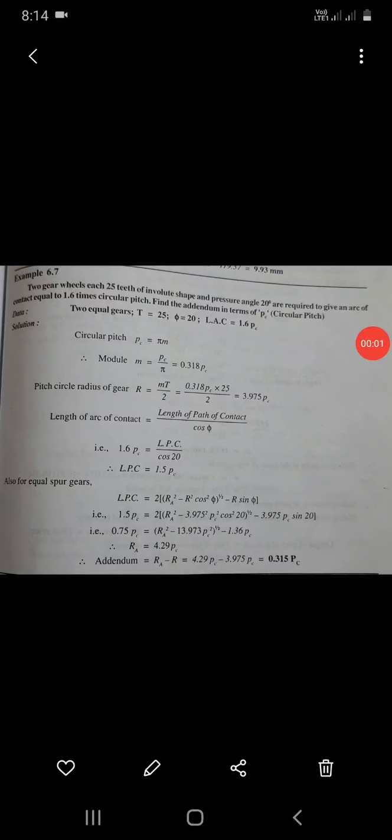Next problem of 5 on spur gears. Two gear wheels each having 25 teeth of involute shape and pressure angle 20 degrees are required to give an arc of contact equal to 1.6 times circular pitch. Find the addendum in terms of circular pitch.